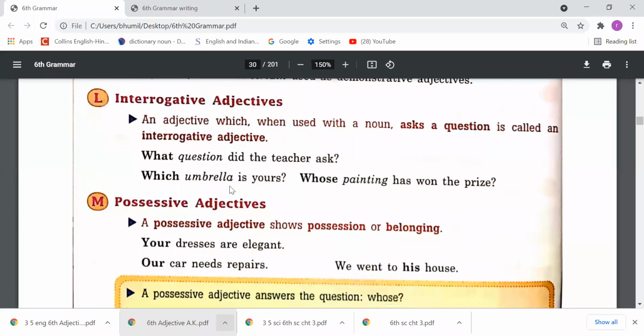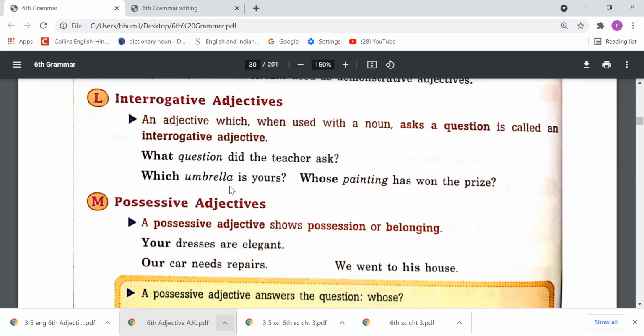Now let's talk about interrogative adjectives. L point: an adjective which, when used with a noun, asks a question is called an interrogative adjective. So dear students, whenever we put questions, the adjectives we use in that question are called interrogative adjectives.